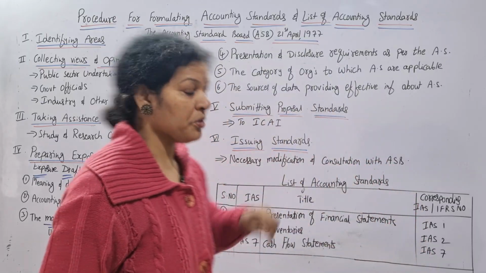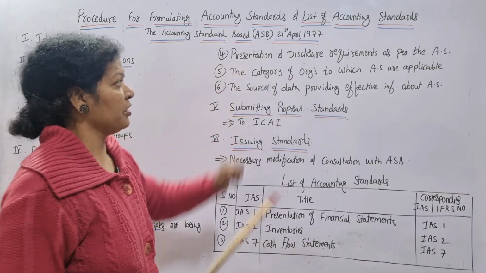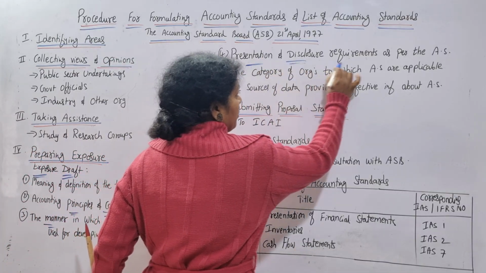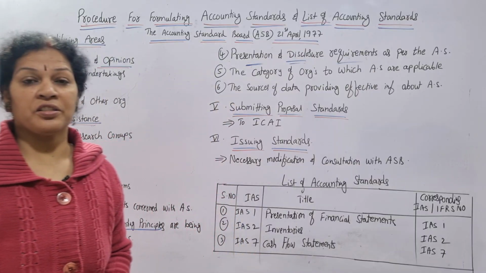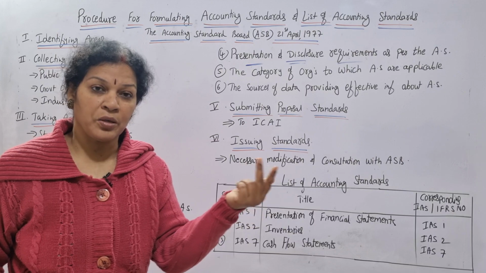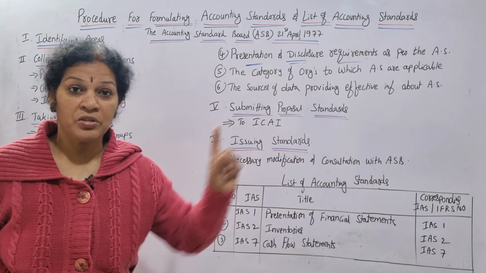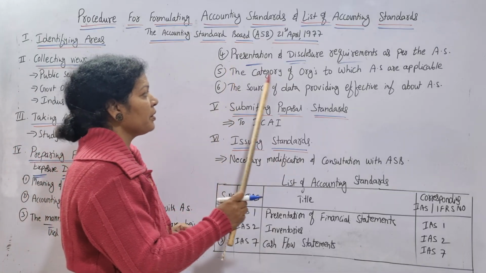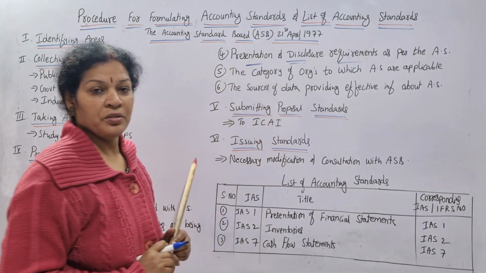Then after that, a few more steps are there. Presentation and disclosure. Presentation and disclosure requirements as per the accounting standard. So as per the accounting standard, how we have to present it, what is required, everything should be disclosed as per the accounting standard. Then after that, the category of organizations.